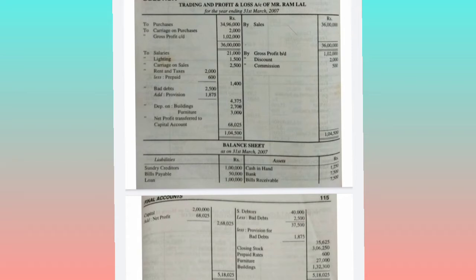Okay, carriage on sales, that is carriage outwards, therefore it will come in the P&L account, so take it in the P&L account. Next is carriage on purchases, it will come under the trading account debit side. And next lighting, so this lighting will come in the P&L account debit side. And next buildings, take this buildings amount to the balance sheet. And next rates and taxes, take this to the P&L account.